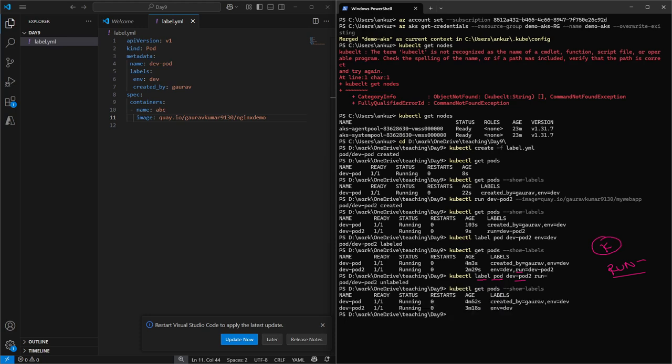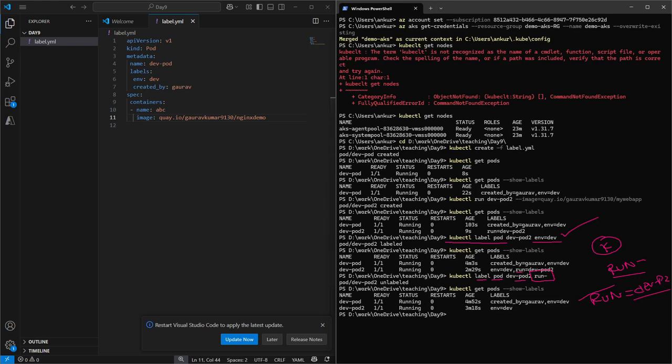So if you see here, the label which was present, run=dev-pod2, has been removed. Okay, so if you want to update the label, then the command is kubectl label pod dev-pod2, then my label key and value. And if you want to remove the label, then you have to mention the key only, and automatically the label is going to be removed.